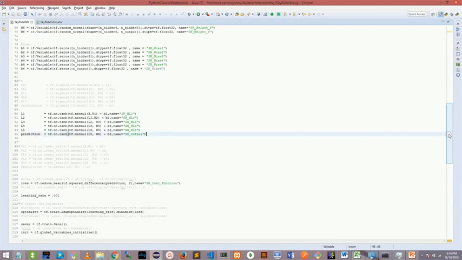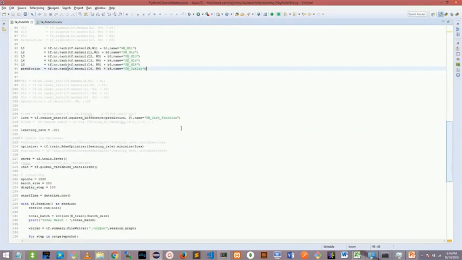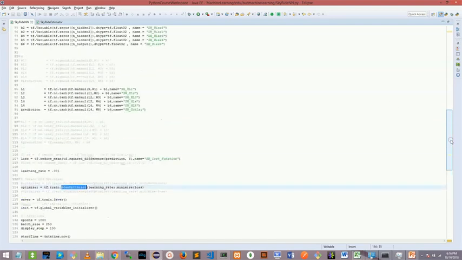And then this is the cost function, the same mean squared error. For the learning rate, I just kept it at 0.01, but I tried all the way down to 0.0001. For optimizers, I tried the gradient descent optimizer, the proximal gradient descent optimizer, and then the Adam optimizer. Adam gave better results. And that's pretty much it. So just running the